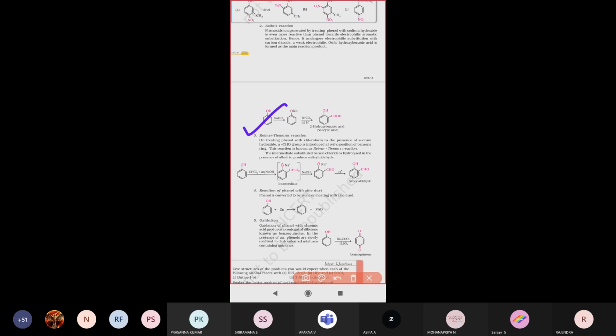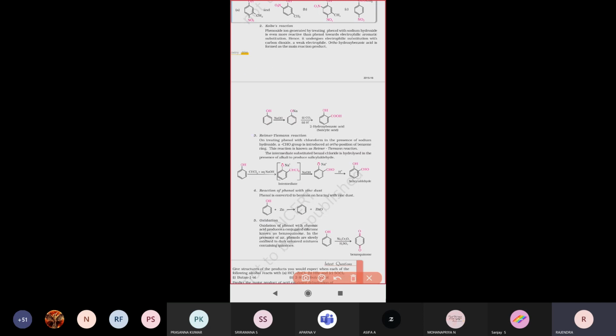Just see there. First, phenol we have taken. Phenol will react with chloroform, CHCl3, and aqueous sodium hydroxide. When treated with aqueous sodium hydroxide and chloroform, it will form an intermediate compound, where an H plus ion is lost along with Cl. I will write it on the screen.